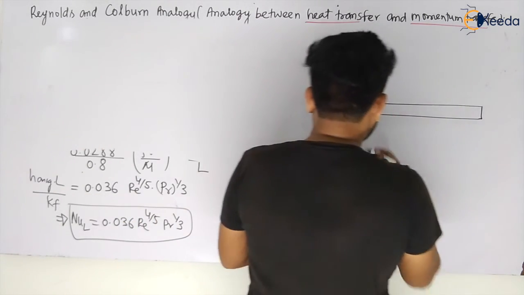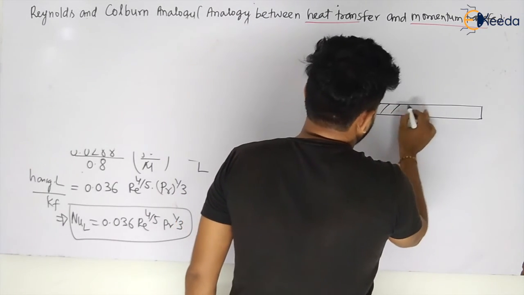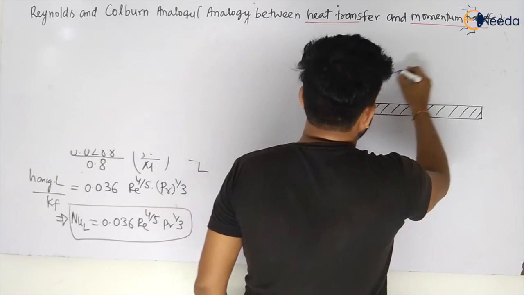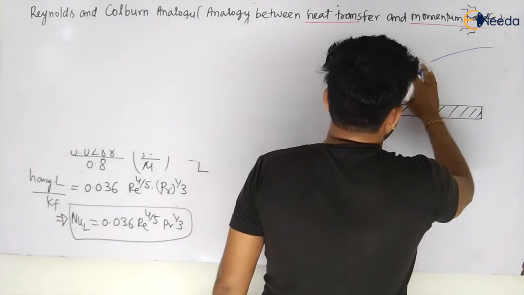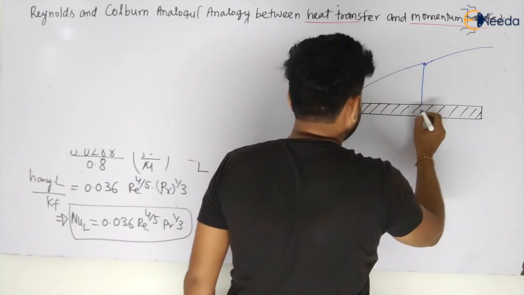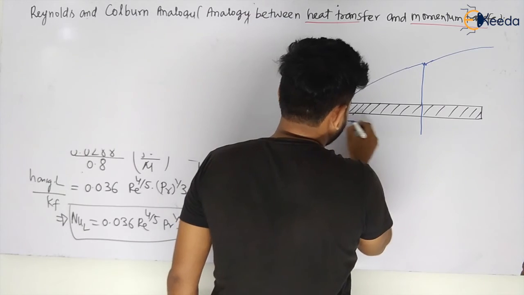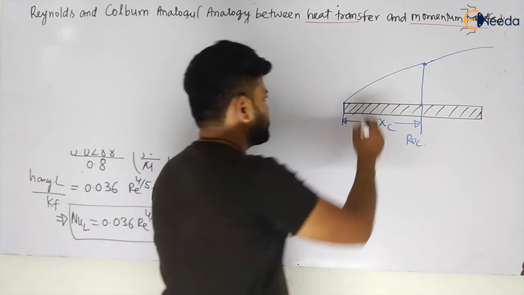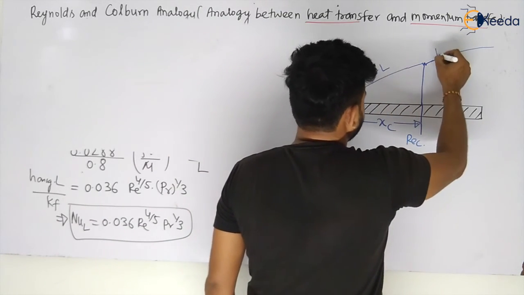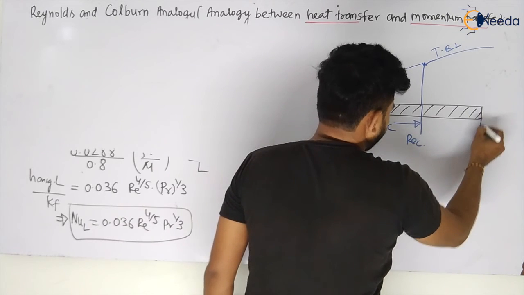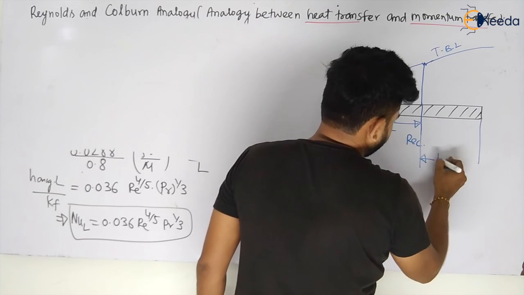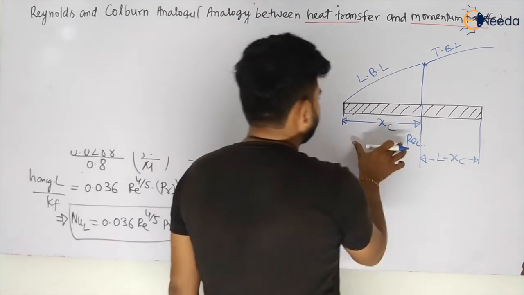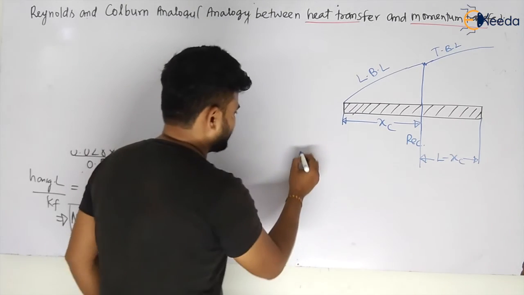So my dear students, this is your plate, and laminar flow is occurring over there, or let us say some boundary is there like this. Let us say transition is occurring here, and that is your xc, where there is your critical Reynolds number. Up to this there is a laminar boundary layer, and after this there is a turbulent boundary layer, my dear students. So this is your L, this is your L minus xc. Yes or no?